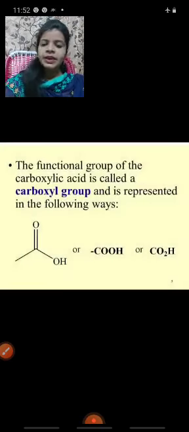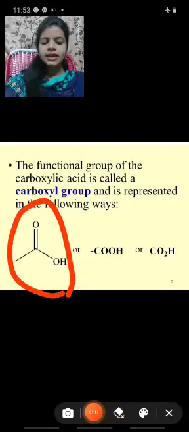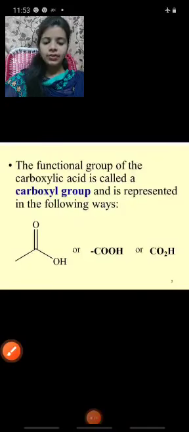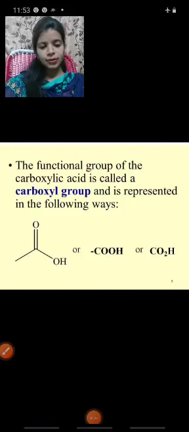Carboxylic acid. The functional group of the carboxylic acid is called a carboxylic group or carboxyl group, and it is represented in the following ways. The first one is drawn like this. The second one, how can you write? COOH, and the third one CO2H. All three are the same. All are carboxylic acid.